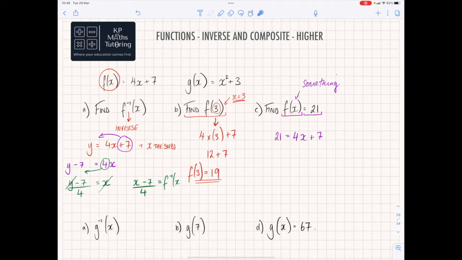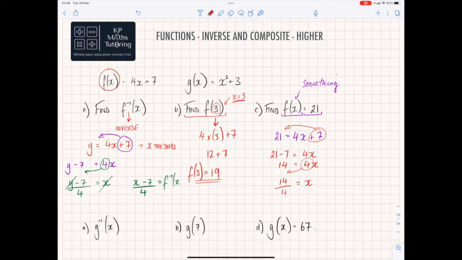And now you need to find the value of x. Well, this is now just a case of rearranging. So the plus 7 goes over that side and it becomes 21 minus 7 is equal to 4x. So 21 minus 7 is 14. So 14 is equal to 4x. And then to get rid of that 4, you divide by 4. So you're saying 14 divided by 4 is equal to x.